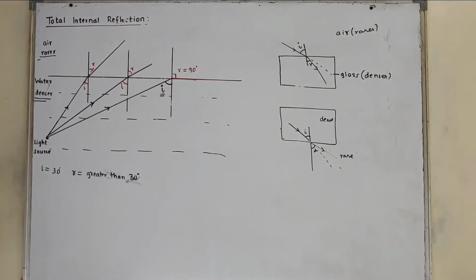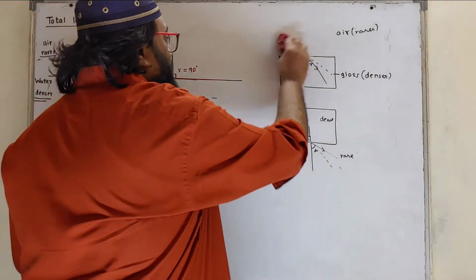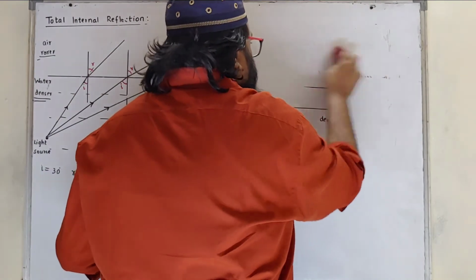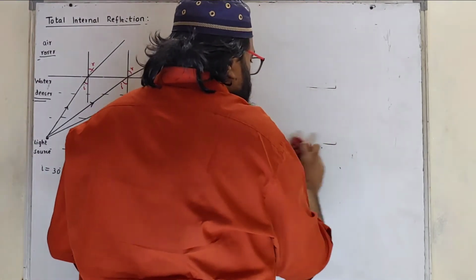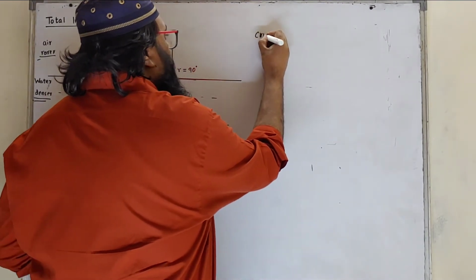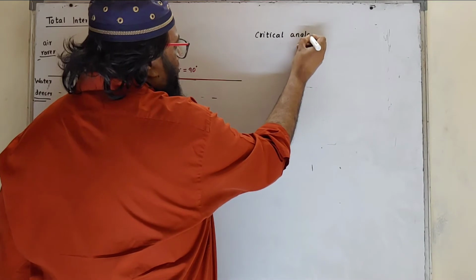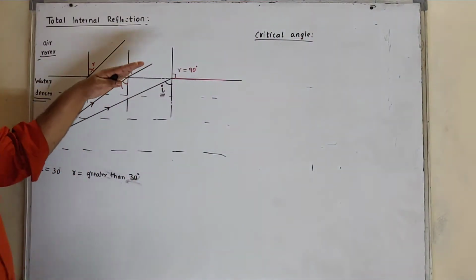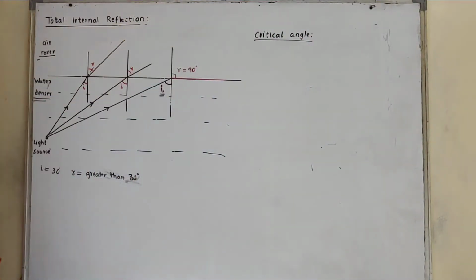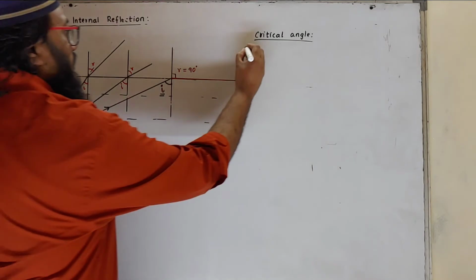The definition of critical angle is, for a particular value of I, when the value of R becomes 90 degree, we can say the value of I is called as critical angle.